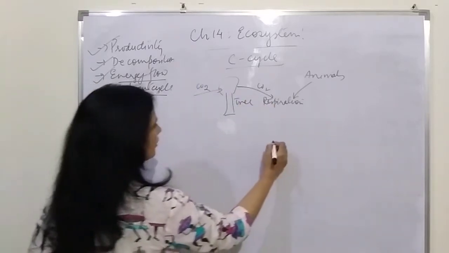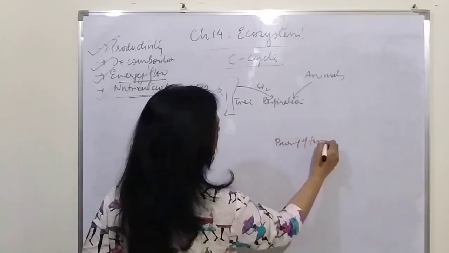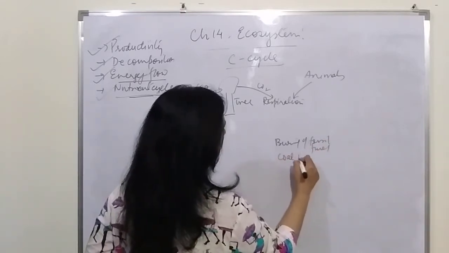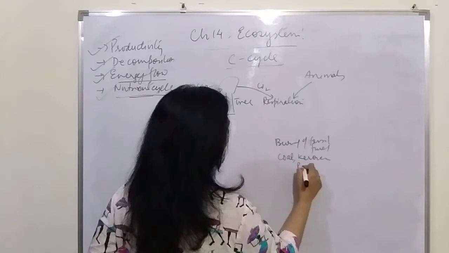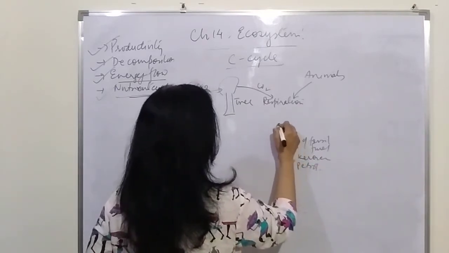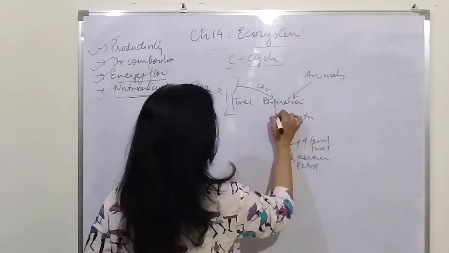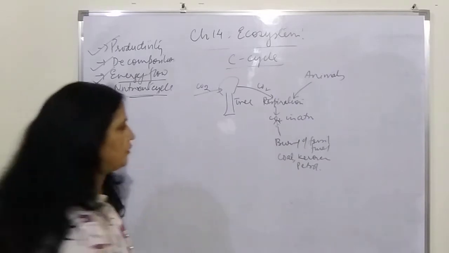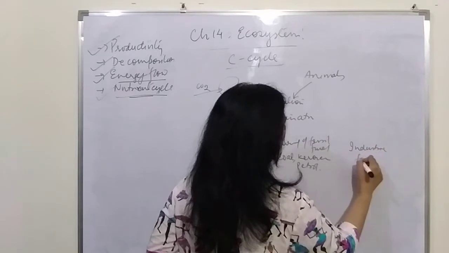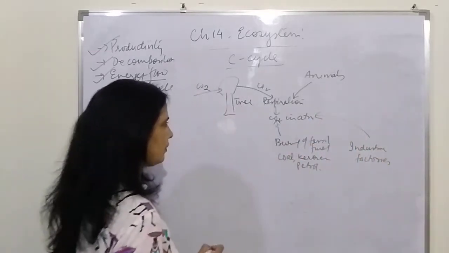Then the burning of fossil fuels, like coal, kerosene, petrol. When they are burnt, they add carbon dioxide to the atmosphere. Then the industries and the factories also add to the carbon reservoir in the air.